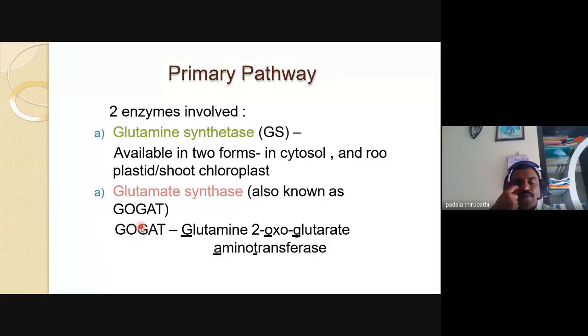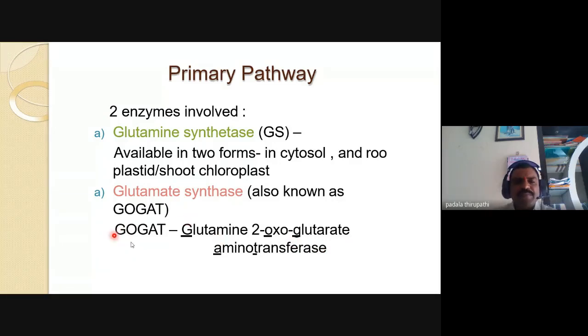My dear friends, without this question there is no question paper in our sixth semester. So in nitrogen metabolism, you must remember and study by heart this ammonia assimilation, in particular glutamine synthetase and glutamate synthase. This is the difference, my dear friends. This glutamate synthase we also call GOGAT, glutamine 2-oxoglutarate aminotransferase.